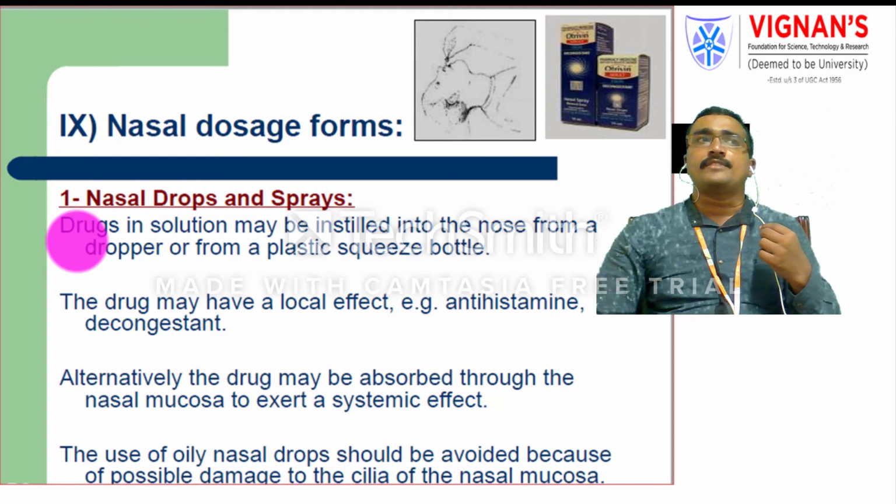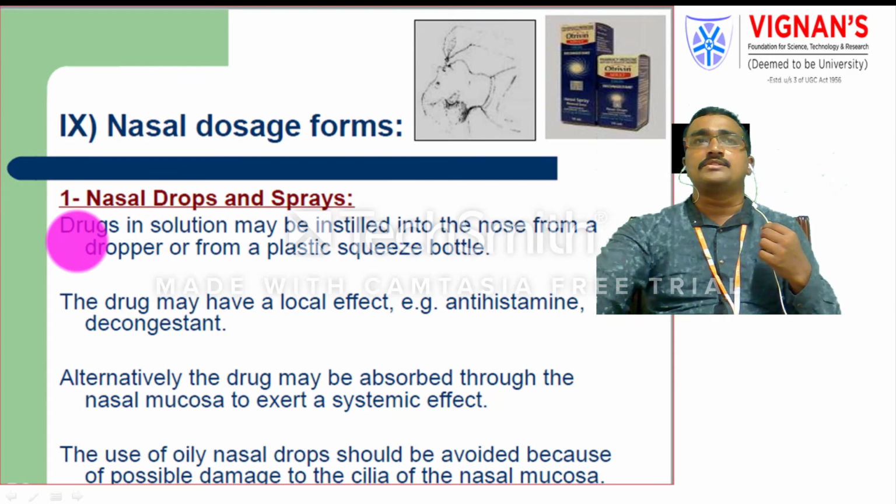The systemic effect of nasal drops is only used in cases of severe problems like a respiration problem or oxygen intake problems. In those cases only, we preferably use systemic nasal drops or sprays.